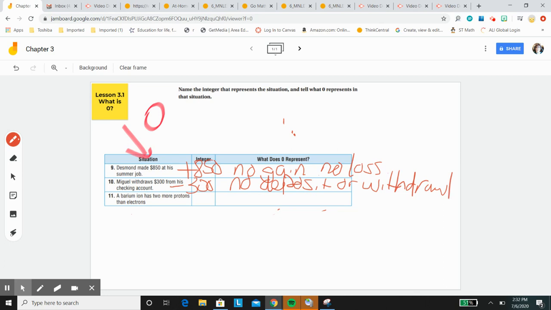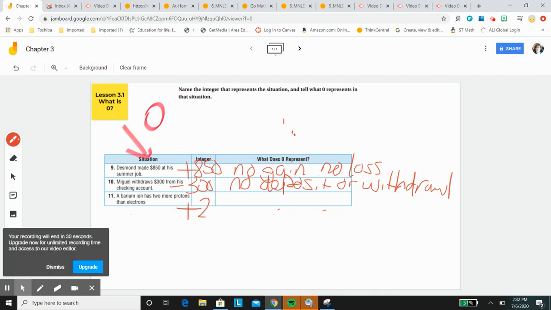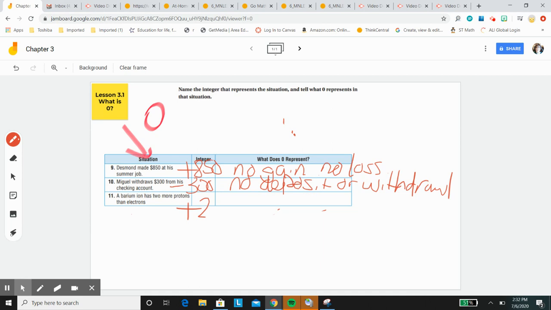Okay. A barium ion has 2 more protons than electrons, so that's plus 2. Okay. And then it would be no gain or loss of protons or electrons. Again, no gain, no loss.